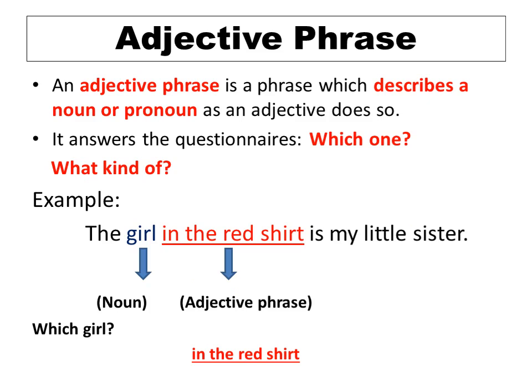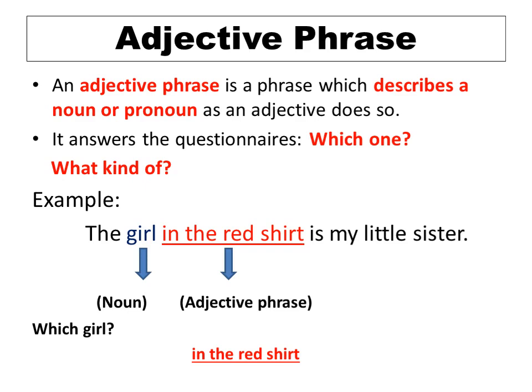Now you know what is an adjective and what is a phrase. And when we join them together, it becomes adjective phrase. So an adjective phrase is a phrase which describes a noun or a pronoun, as an adjective does. It answers the questions which you need to remember in order to identify the adjective phrase. And they are, number one, which one, and number two, what kind of.